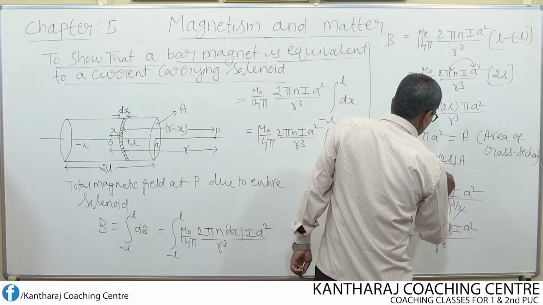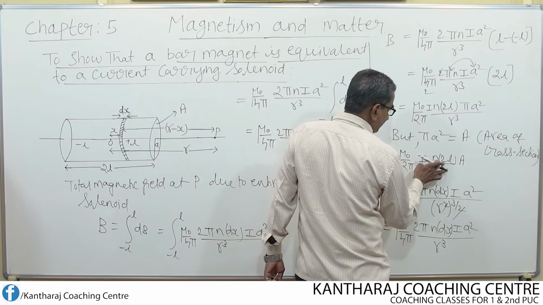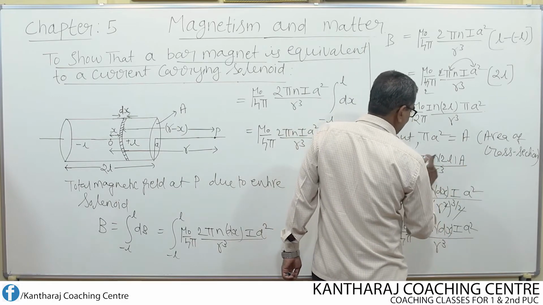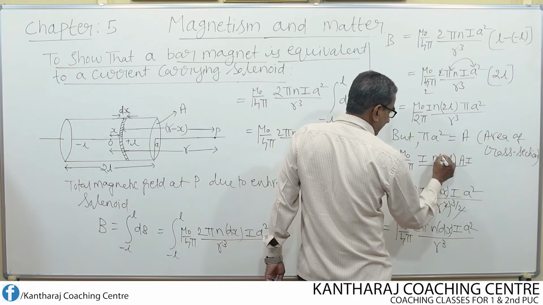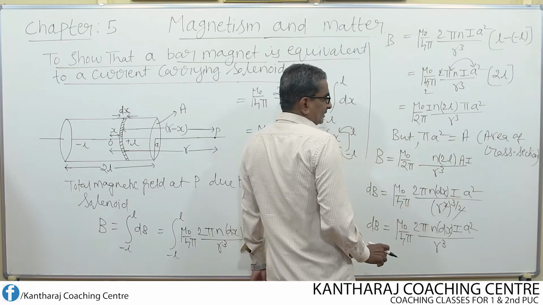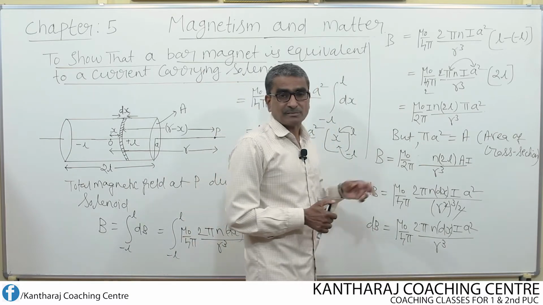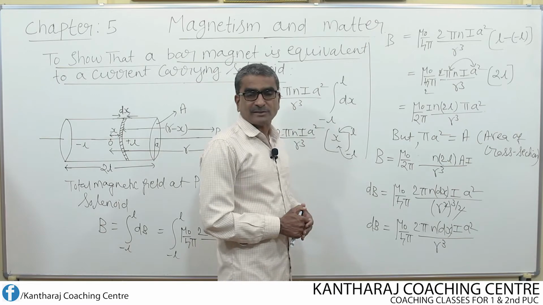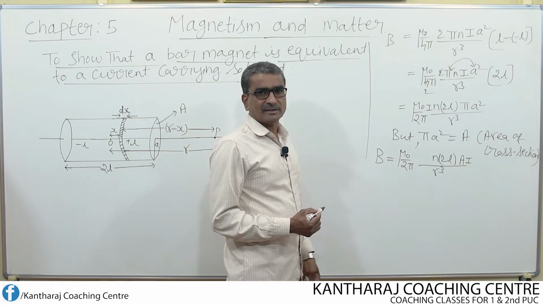Divided by what is there? R cube is there. Or else what I do means, I write this same like this. Instead of writing I here, I write I here. Now look here. Again we have to make one proper substitution. What is that proper substitution? The proper substitution is magnetic moment.